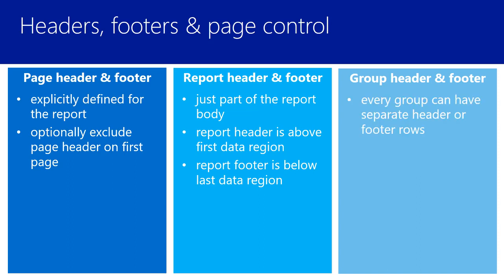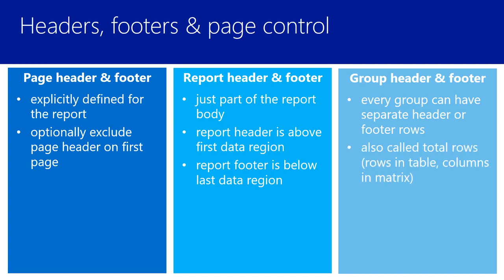Each group, let's take a table as an example. Within a table, every group can optionally have any number of rows above the actual data content and any number of rows after the data content. So when you add a row to a table, you can explicitly say, I'm adding it to this group and I want it within this group above the data or within this group below the data. And that can provide column headings, titles, or total information.